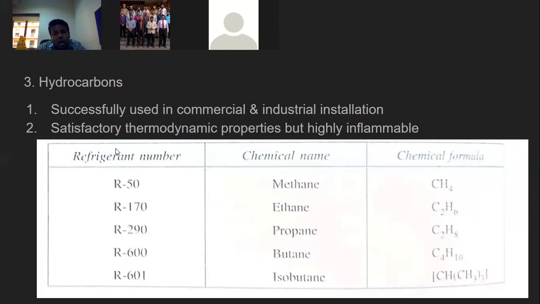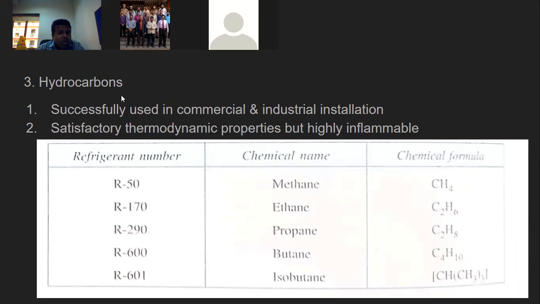When you talk about hydrocarbons, they have good thermodynamic properties. But they are highly inflammable. This is the limitation of hydrocarbons. So when you are using hydrocarbons as a refrigerant, the utmost care should be taken to counter this limitation, that is, the high inflammability.